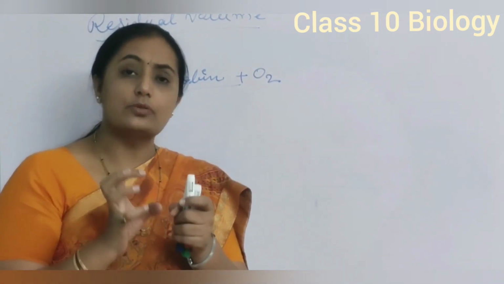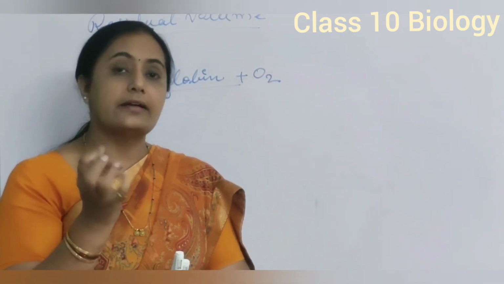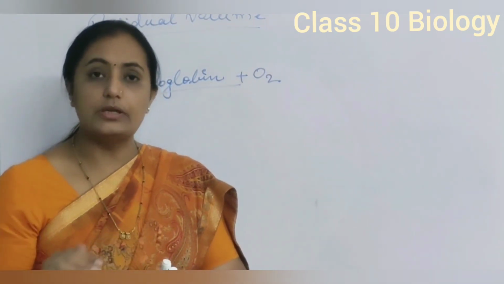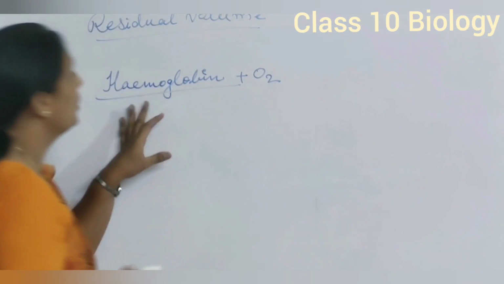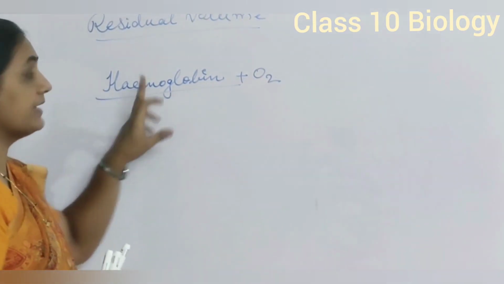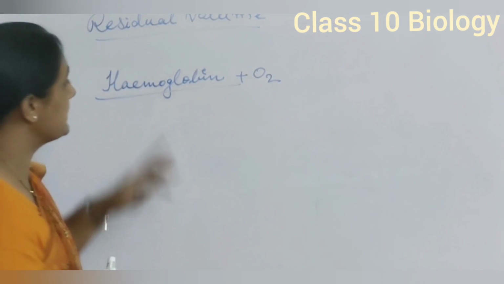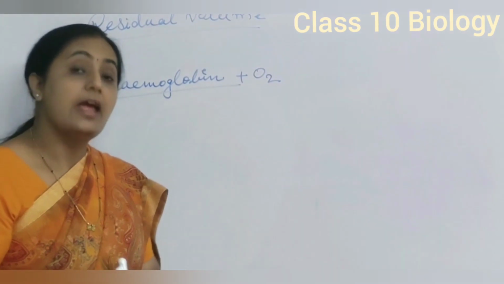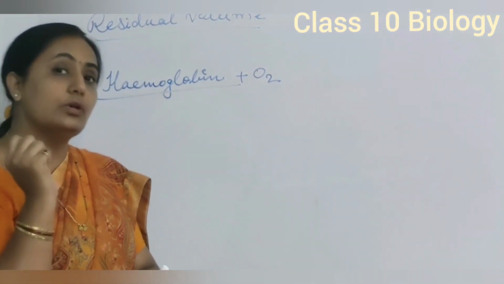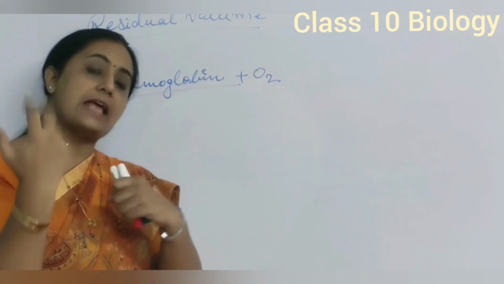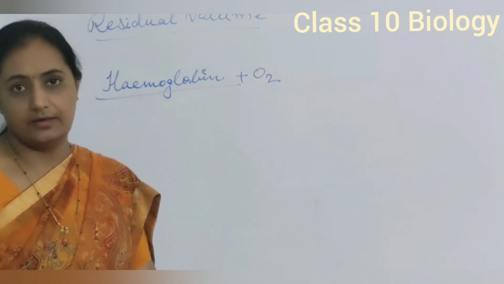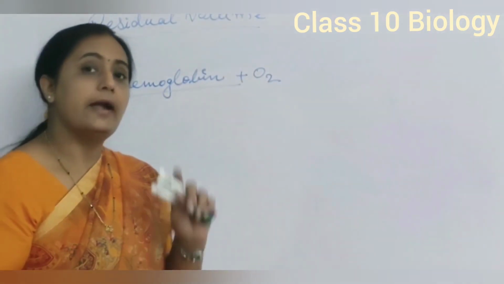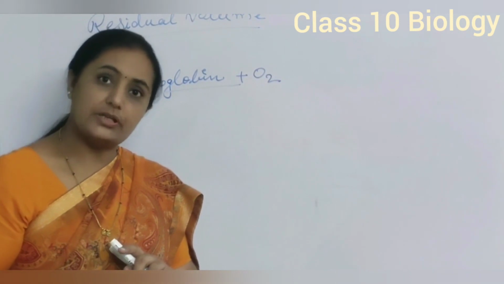If it comes in contact with moist air, it attracts and binds with oxygen, and slowly it gets rusted. So iron has high affinity with oxygen. So the iron pigment hemoglobin binds with oxygen and carries only oxygen. The rest of the gases are eliminated with CO2 during exhalation. That is the importance of hemoglobin, and hence hemoglobin is called the respiratory pigment.